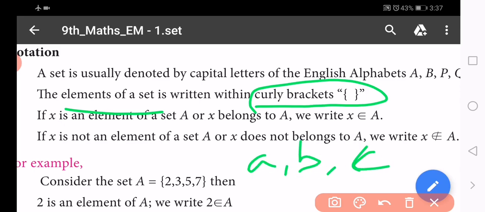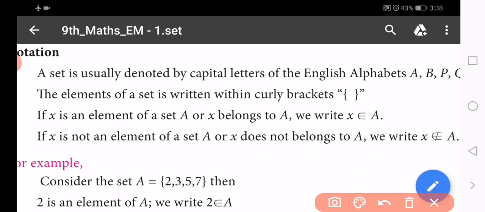So capital letters are used to name the sets and small letters are used for the elements of the set. Within curly brackets we use small letters only.